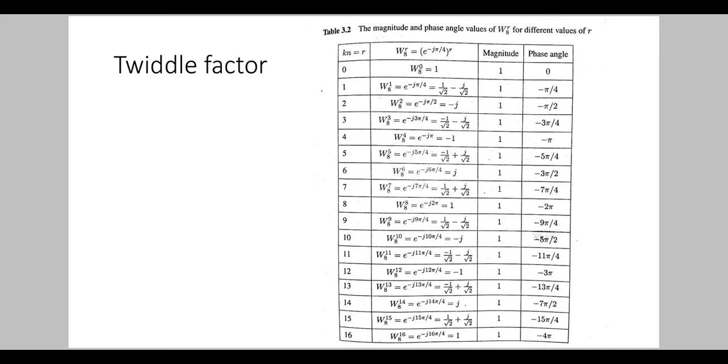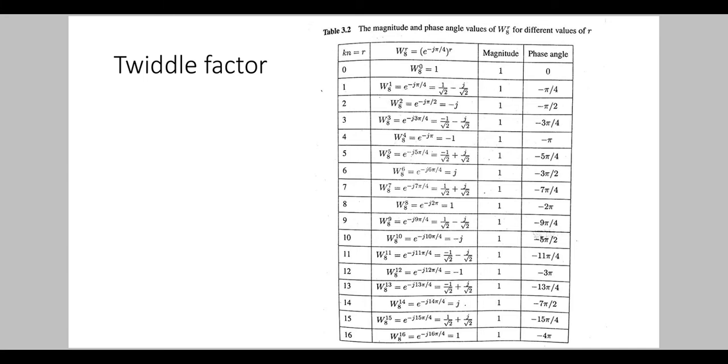Putting the value of r equal to 2, we get W8 raised to 2 is equal to e raised to minus j pi by 4 the whole raised to 2, that is equal to e raised to minus j pi by 2, that is equal to cos pi by 2 minus j sin pi by 2. Cos pi by 2 is 0 and sin pi by 2 is 1, that is minus j.